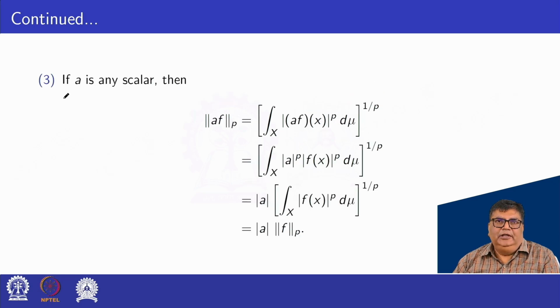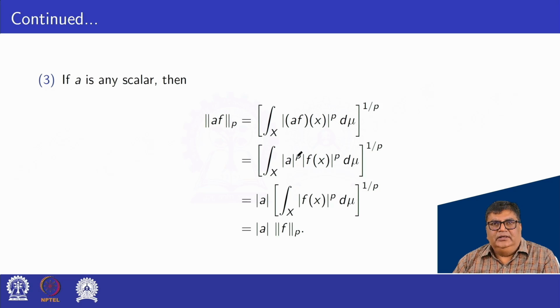Third, if a is any scalar, then norm a f p, as per the statement, equals the integral over X of mod a f(x) to the power p d mu, whole power 1 by p. It can be written as the integral over X of mod a to the power p into mod f(x) to the power p d mu, whole power 1 by p.